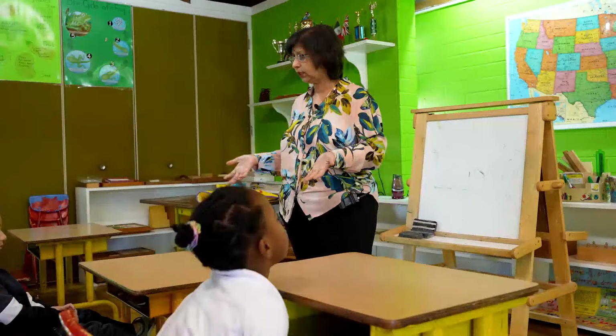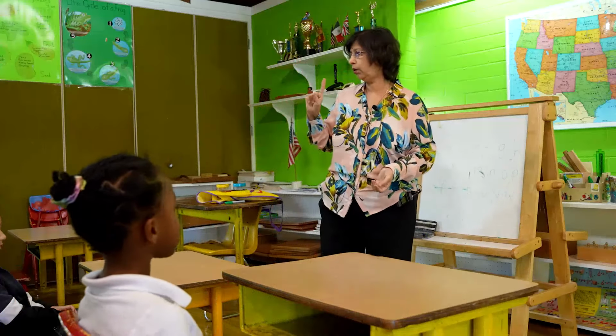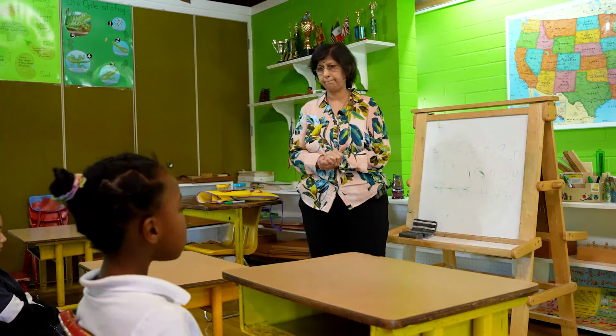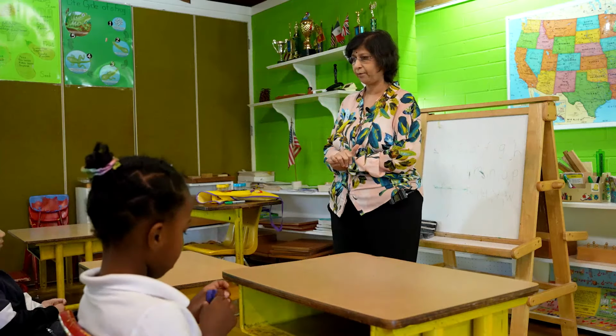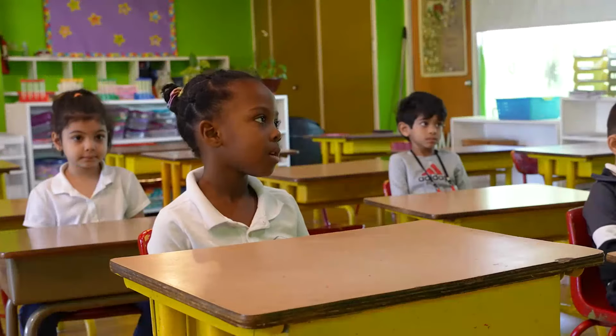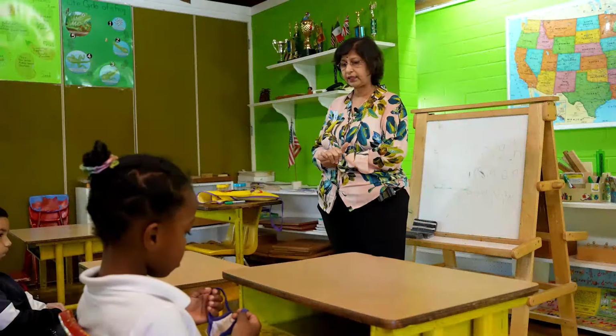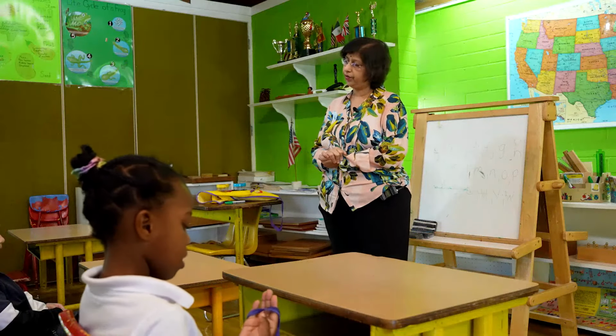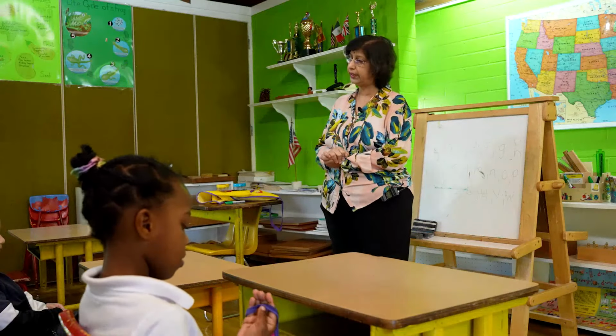Now, can I start with questions about the state of California? Who is the governor of the state of California? Gavin Newsom. Who is the mayor? Eric Garcetti. What is the state animal? Grizzly bear. The state bird? Quail.